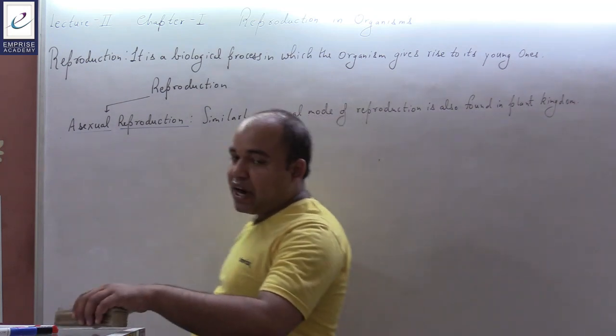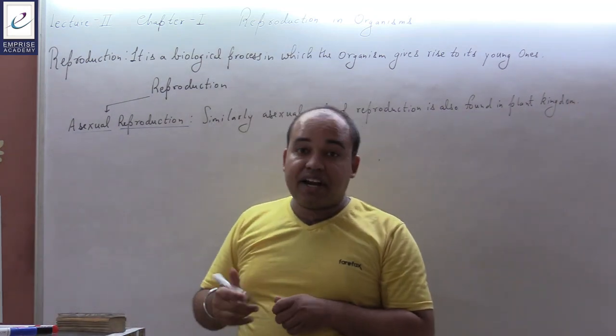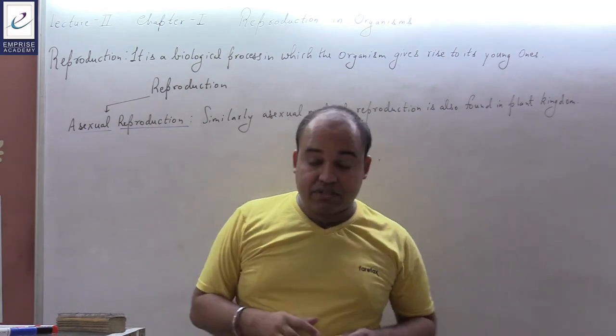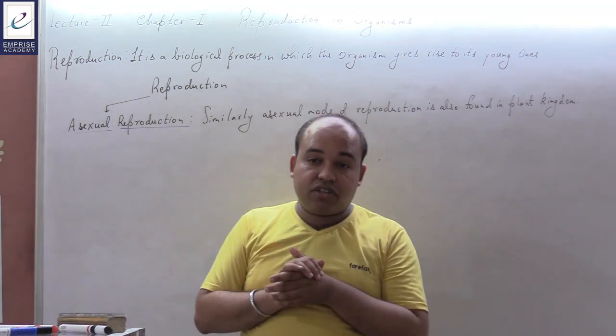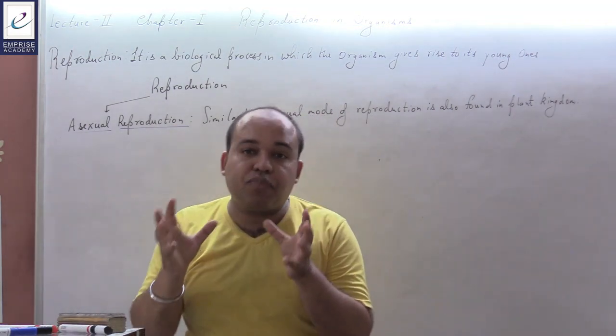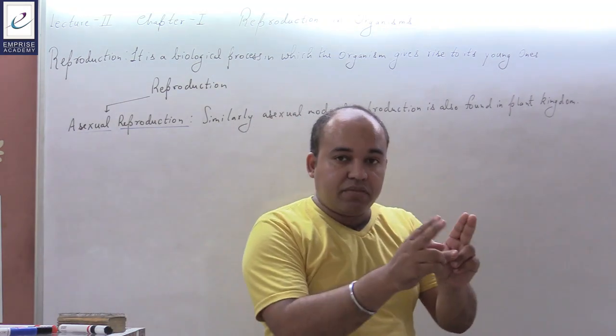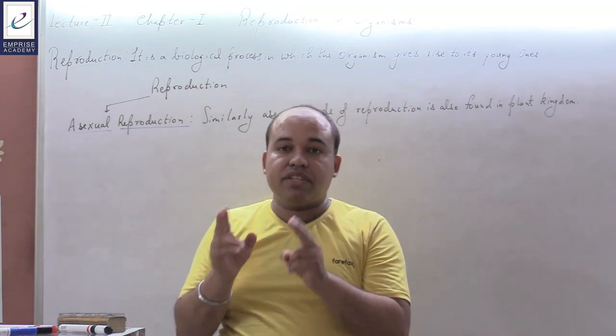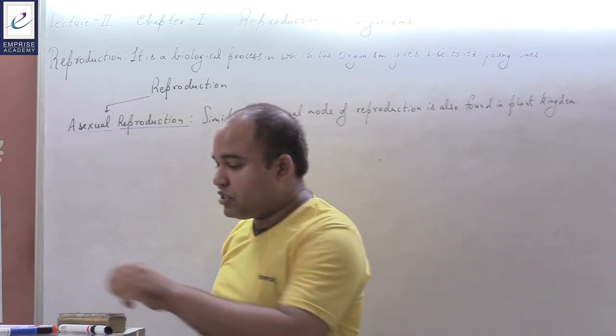Now in the case of plant kingdom, what is being done? In the case of plant kingdom, instead of using the term asexual reproduction, we use another term that is referred to as vegetative propagation.